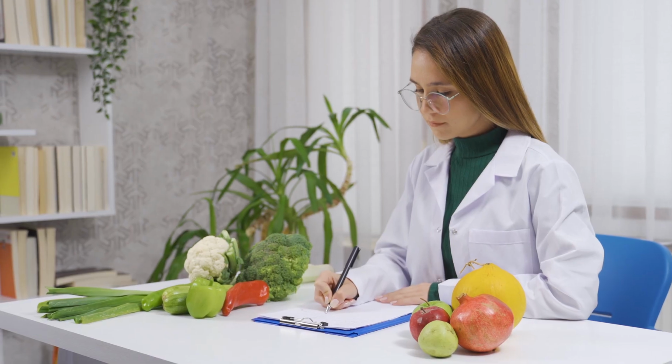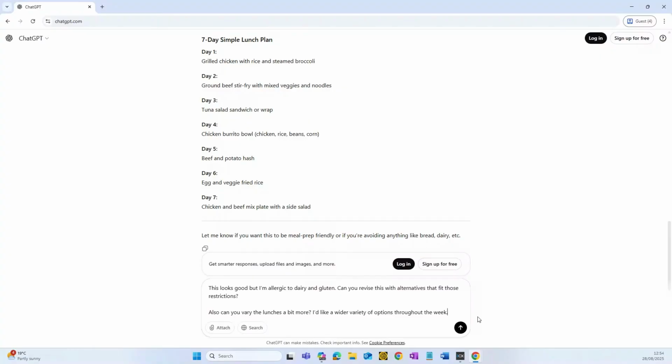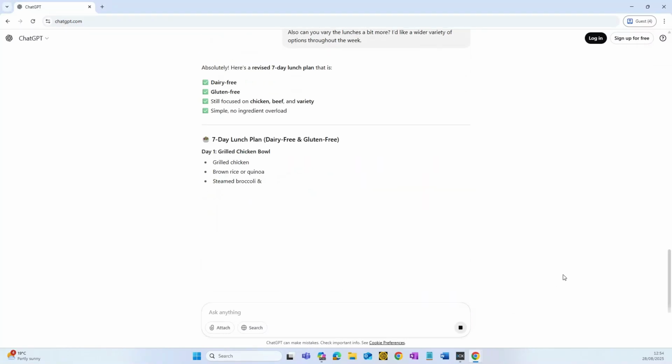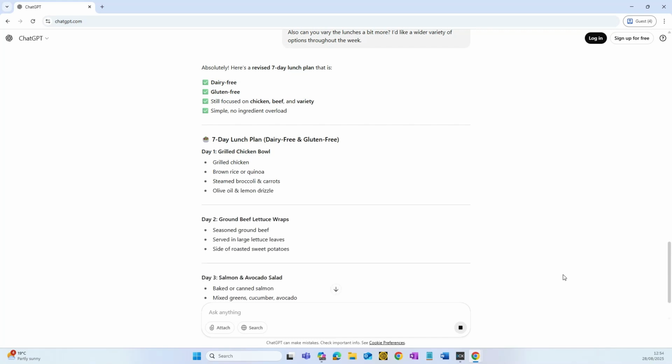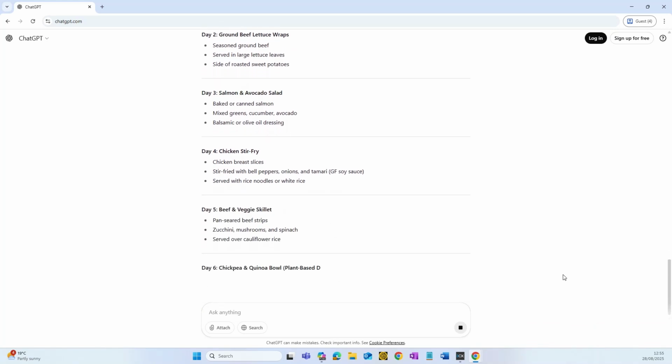For example, if ChatGPT gives you a meal plan but includes ingredients you're allergic to, you can say, "This looks good, but I'm allergic to dairy and gluten. Can you revise this with alternatives that fit those restrictions?" Or, if the plan feels too repetitive, try saying, "Can you vary the lunches a bit more? I'd like a wider variety of options throughout the week."